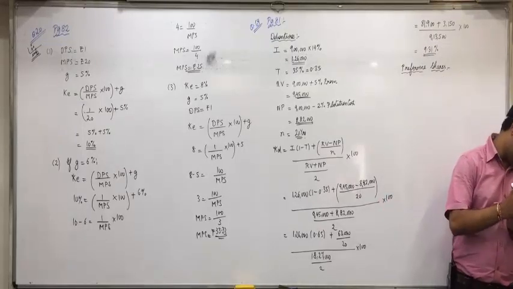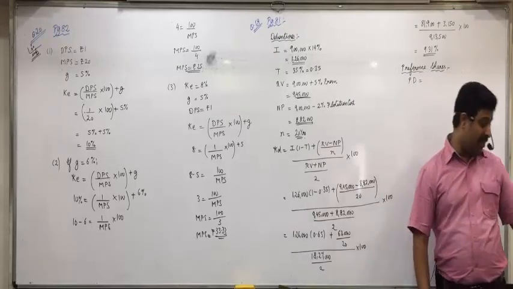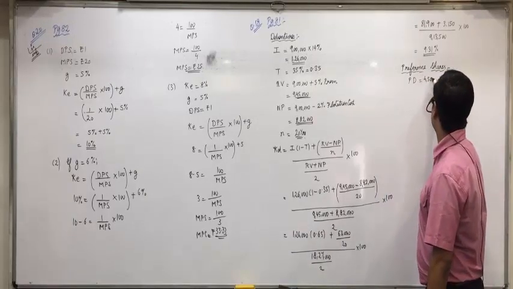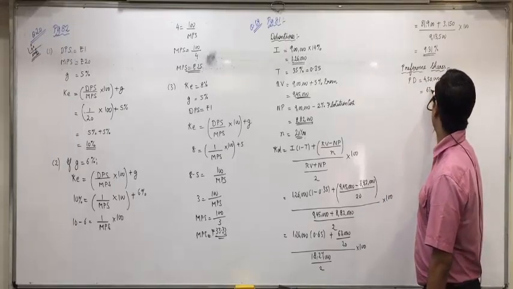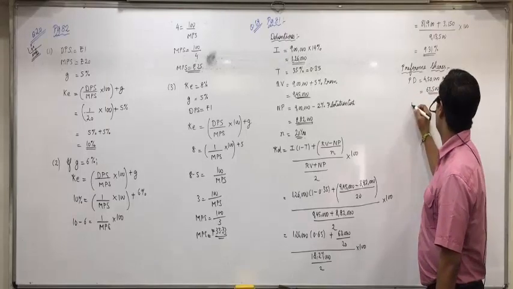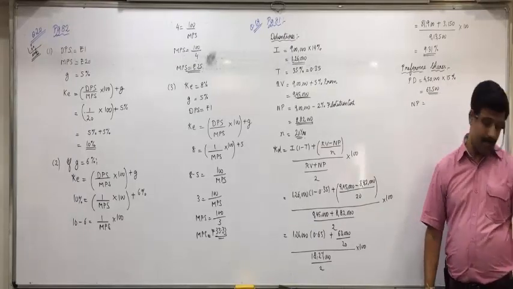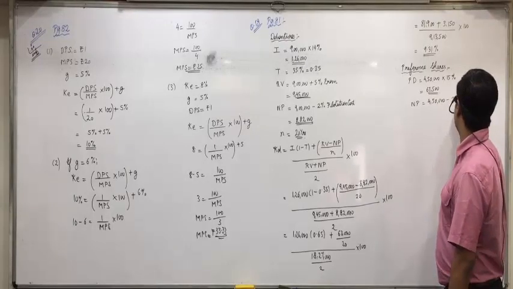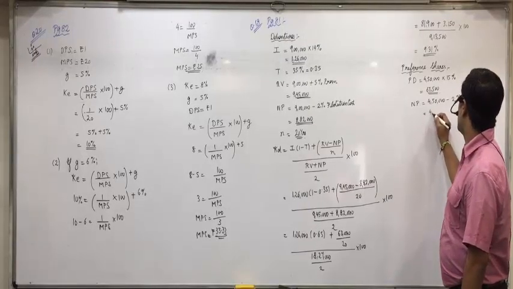Anushka, PD: 4,50,000 into 15%. 15% preference share capital of 4,50,000, so 4,50,000 into 15% is 67,500. Upon NP we require net proceeds. Prakriti, 4,50,000 minus 2% of flotation cost. So is it 4,41,000?